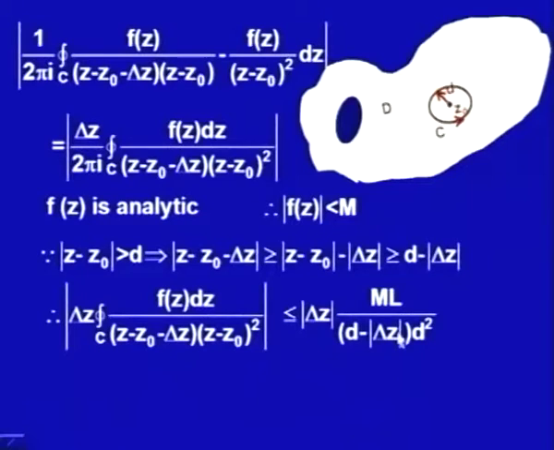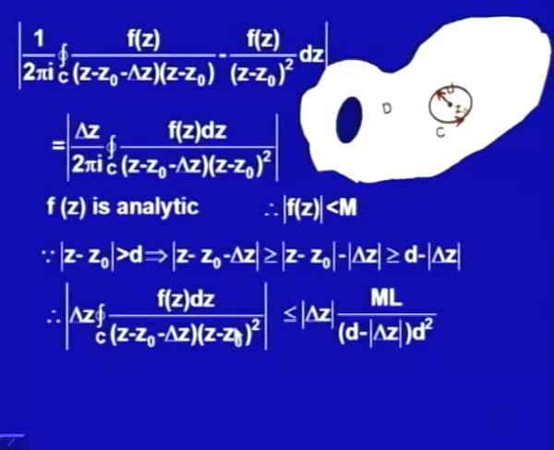Now, whatever this L is, it is fixed, because this contour C is fixed. So, this L is fixed. Now, if delta Z is small enough, this would go to 0, and this is again a fixed quantity; M is a fixed quantity, L is a fixed quantity. I could make this delta Z so small that it approaches 0, or what we are saying is the left hand side.